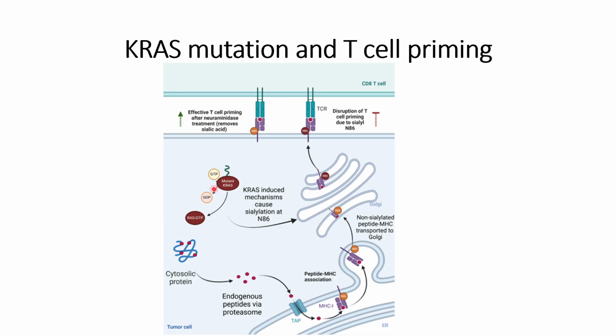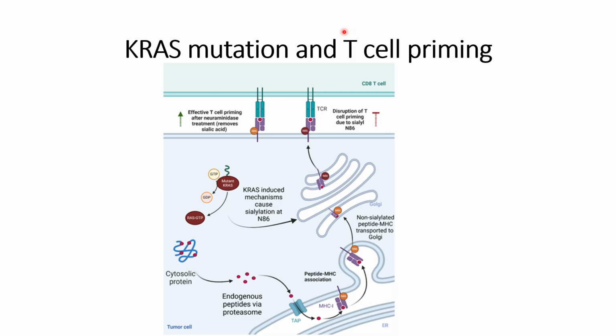This is one of the reasons the tumor cells are able to evade the immune response, as the T cells will not be able to generate antibodies against the tumors because of the weakened T cell priming, or the weakened peptide information transfer from the pancreatic cancer cells to the T cells. In the paper that we discussed previously about sialylation, they were able to improve T cell activation not through direct T cell interactions, but by enhancing the phagocytosis immune response against the tumor cells, by preventing sialylation and the ITGA3 and ITGA1 interactions.